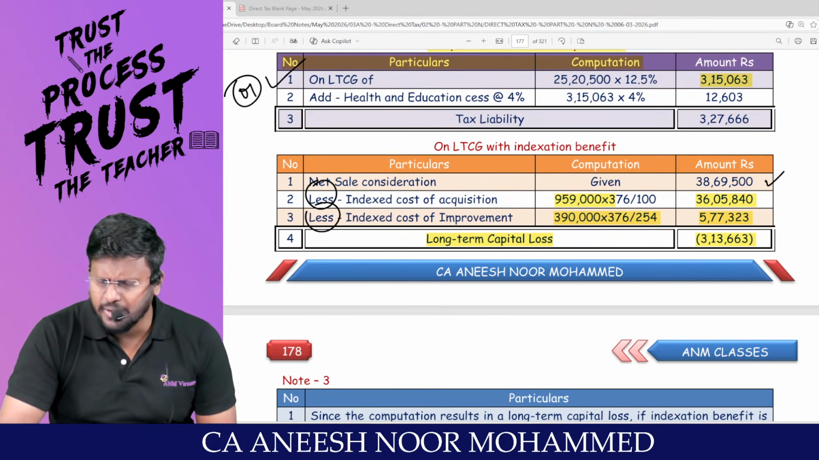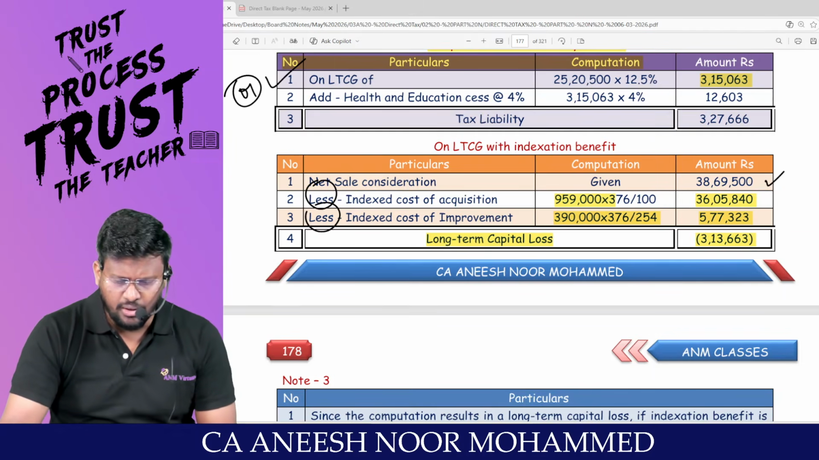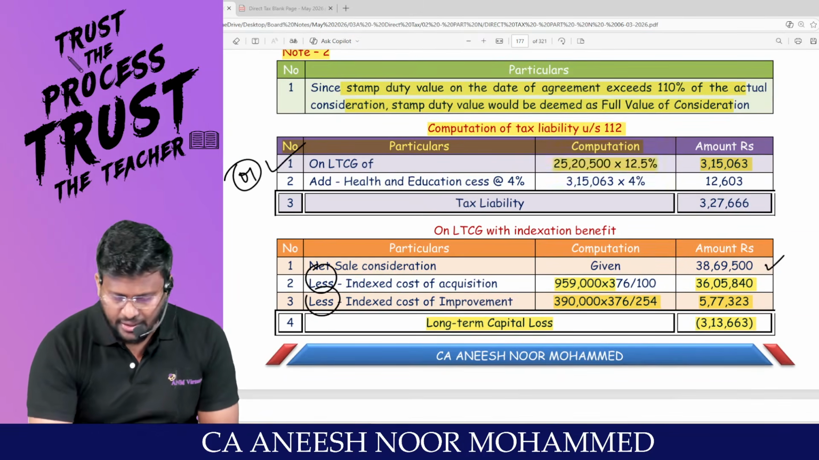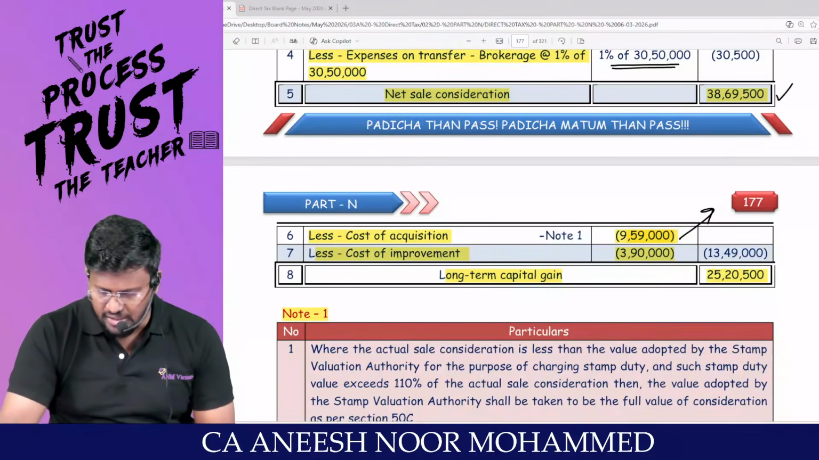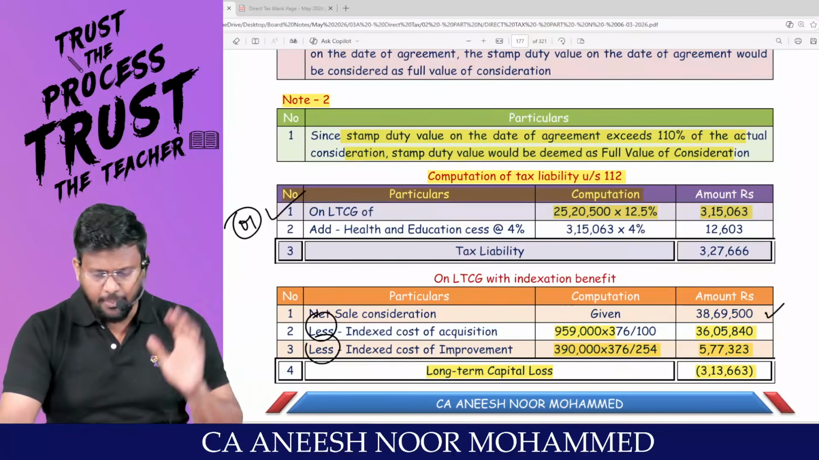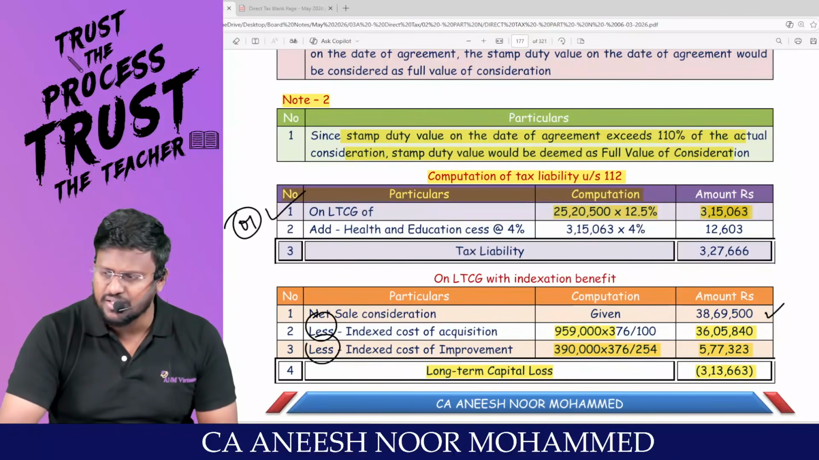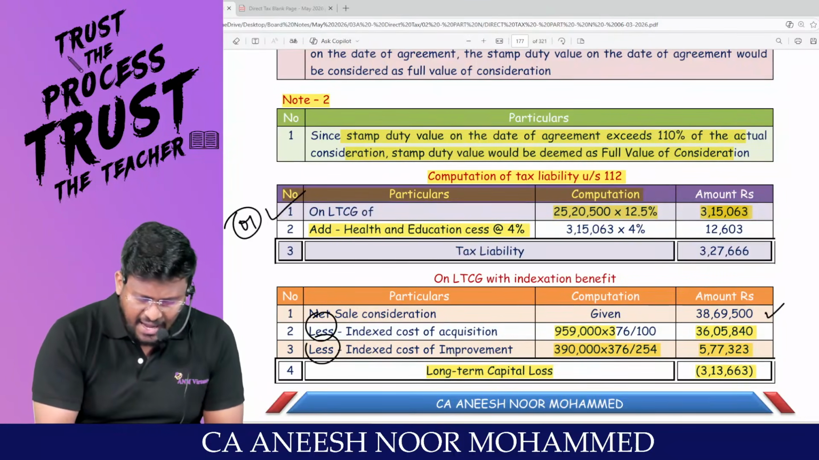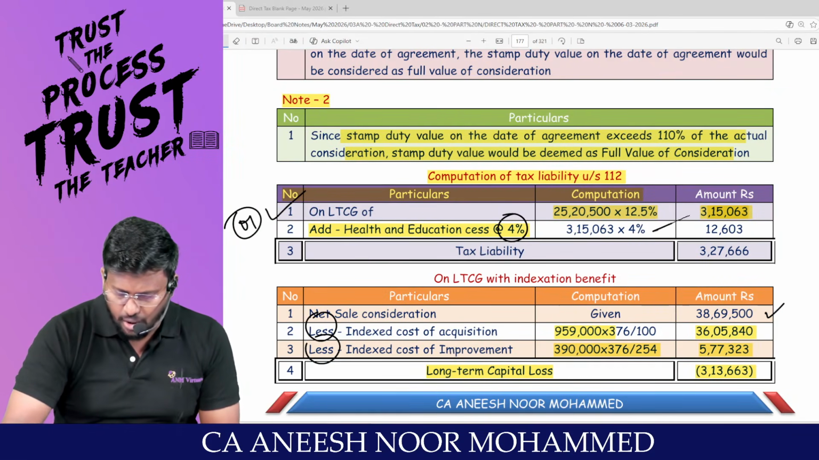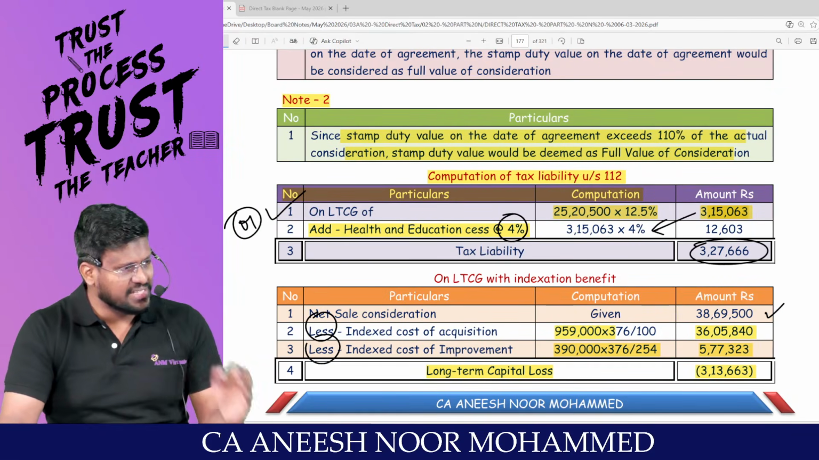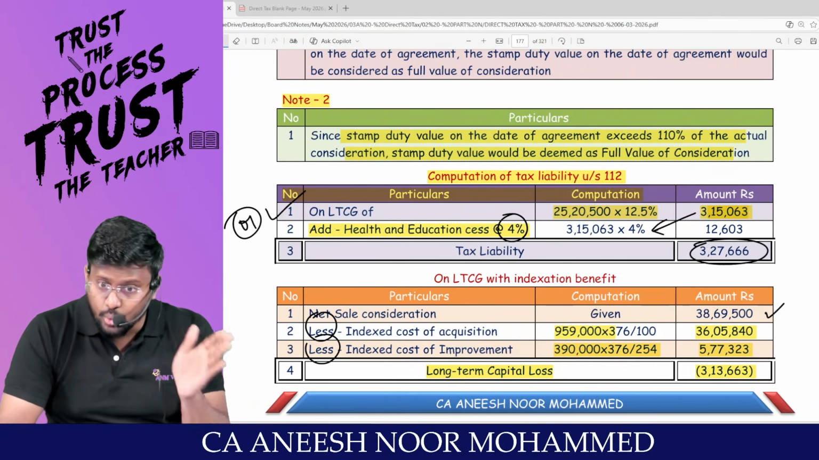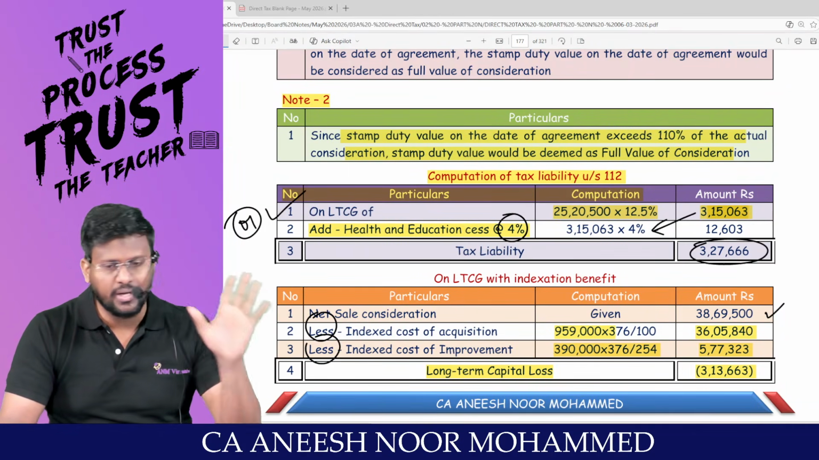Long-term capital loss means I am not entitled to pay any tax at all. Are you all with me? So without indexation, on the capital gain I have calculated here, 25,20,500 into 12.5% is 3,15,063. Add health and education cess at the rate of 4% on this value. So this will be the tax liability if you are traveling through option number 1 without indexation.